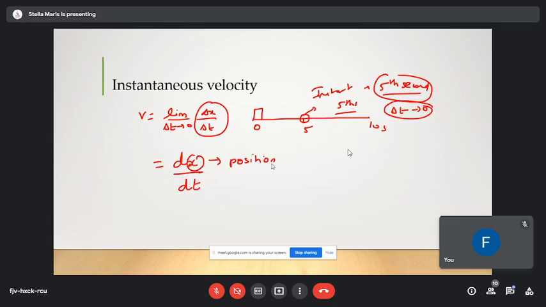So when we apply the limit to average velocity, we get velocity as dx by dt, that is the differential coefficient of x with respect to time t. It is defined as nothing but the rate of change in position with respect to time.